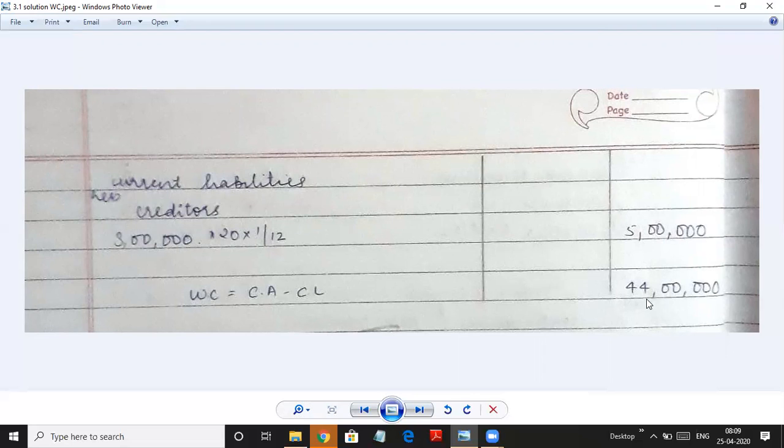They have not asked you for contingencies, so we are not adding any contingency. We cannot assume it, they have to tell it. So this is the third problem. You've got the working capital.